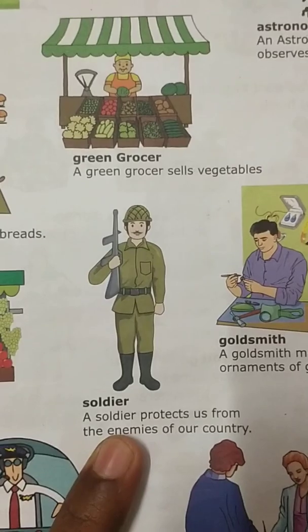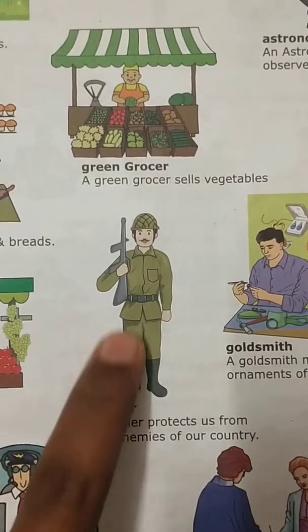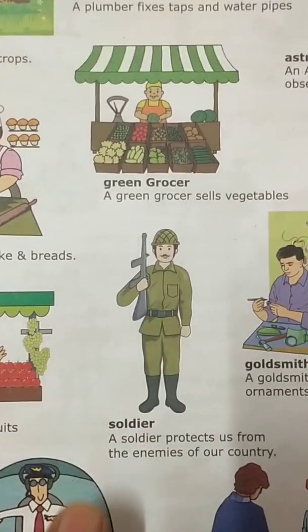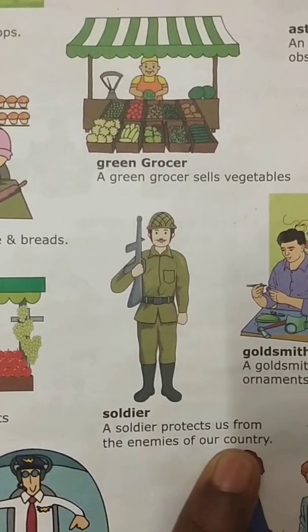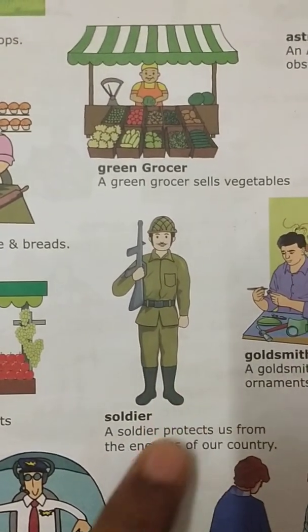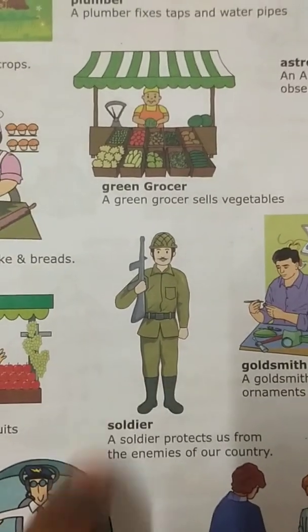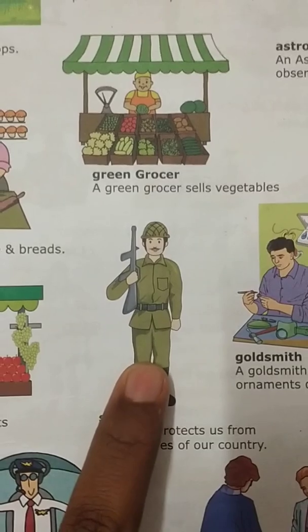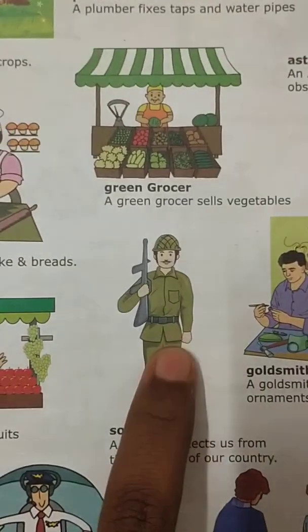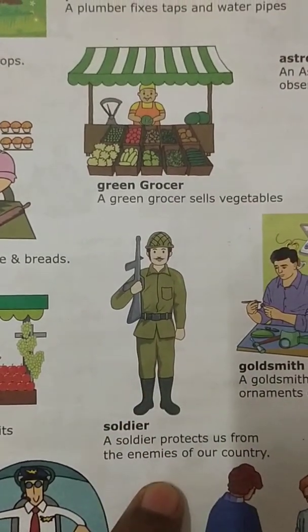He is a soldier. What does a soldier do? Why does he have a gun with him? So he protects us from enemies of the country. Who protects us from the enemies of the country? Soldier. Without him, we can't stay safe at home because he will help us against the enemies.